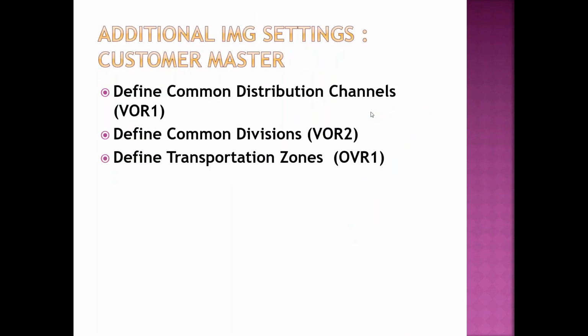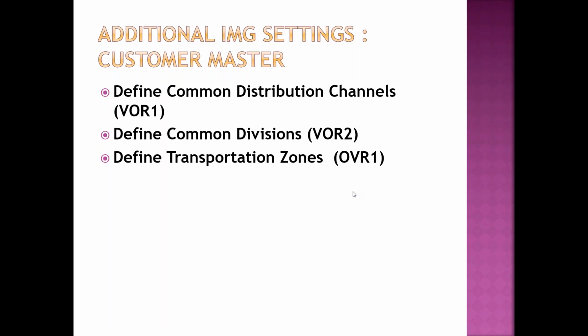Frankly speaking, some settings are very difficult to understand, in the sense that we don't know much about them. Define common distribution channel, define common division, define transportation zone. These 3 more settings, unless you do them, you cannot create the customer master record. So being SD people, we have to complete these 3 steps, the balance part from yesterday. Then only can the customer master record be created. Understood, sir? That is the thing.